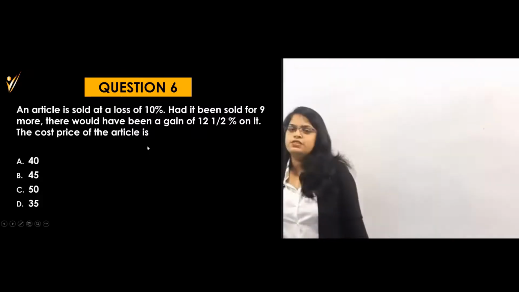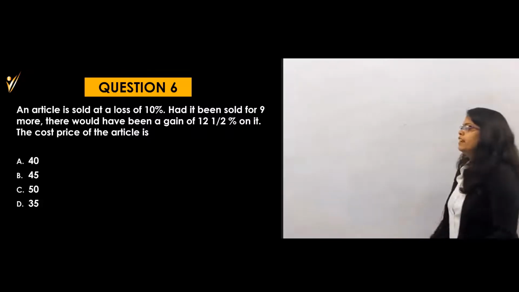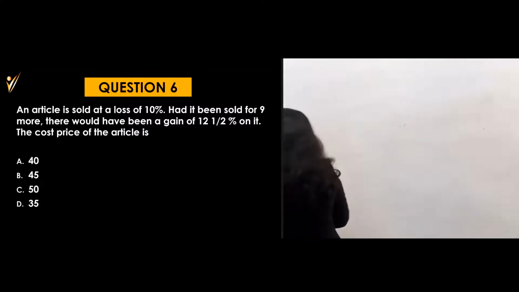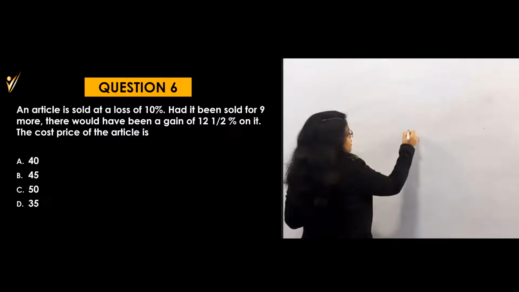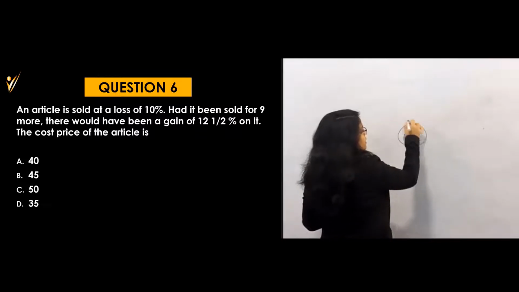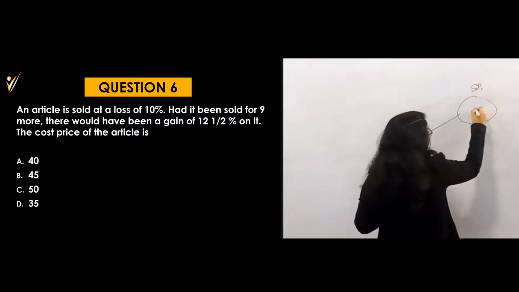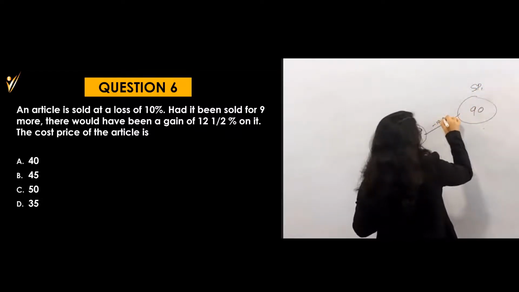So let's solve this together now. What are they saying here? An article is sold at a loss of 10%. It means initially there is a loss of 10%. Suppose my CP is 100. So my first SP will become 90 rupees, with the 10% loss.